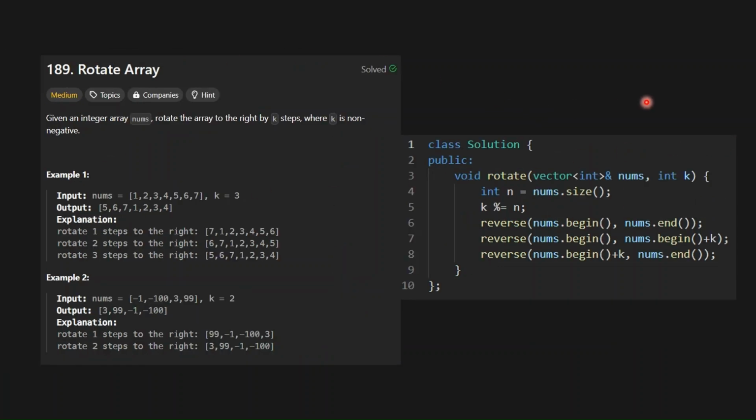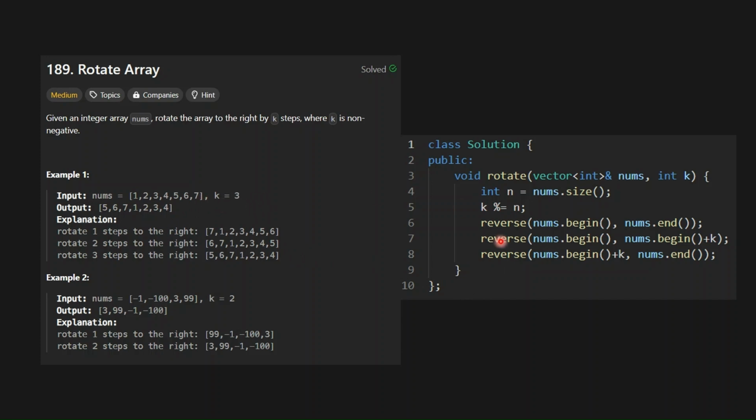Then we have this one, rotate array, which is a medium level question. I don't think it's medium level because it's pretty easy. So what we do here is we reverse it 3 times. What we have to do is rotate the array to the right using k steps, right? So k here is 3.